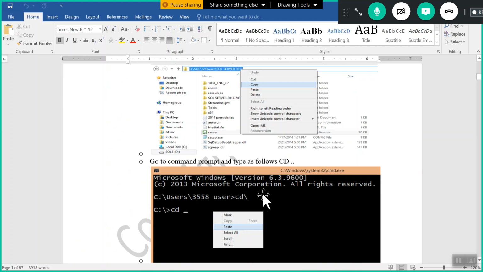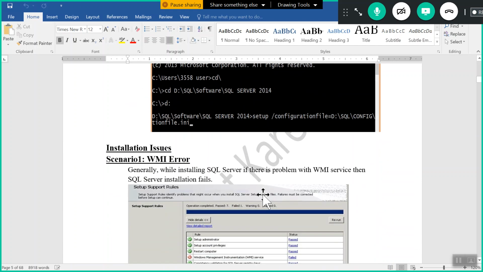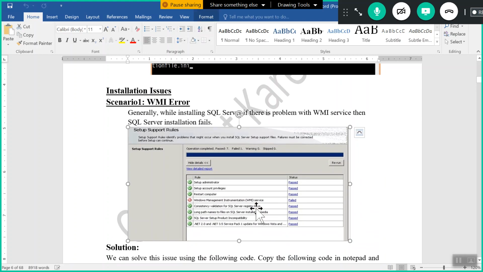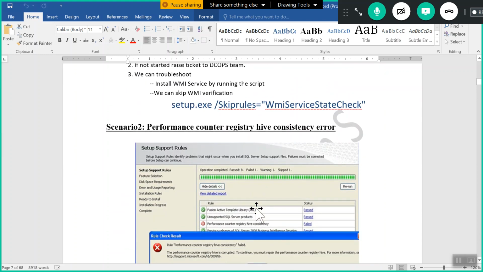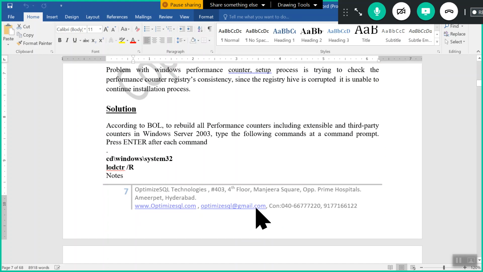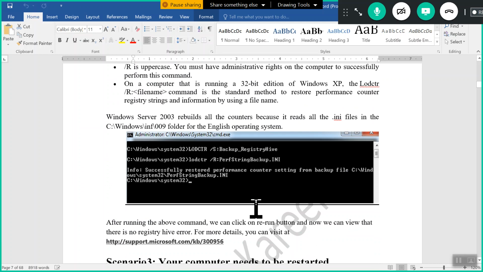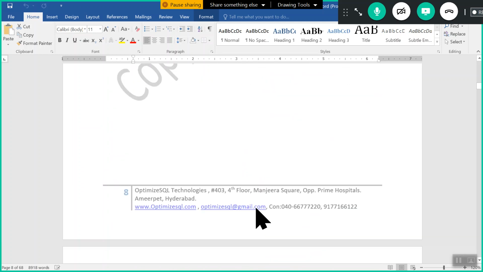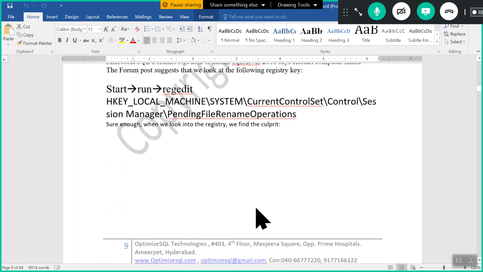us. Module 1 is actually we'll see basics plus installation. Here we'll see what are the installation issues are there. Why? Because tomorrow if you are attending the interview, they will not ask how to install SQL Server, but what problems we are facing while installation, that they will ask, issues they will ask.